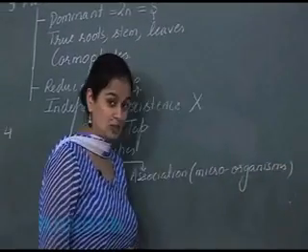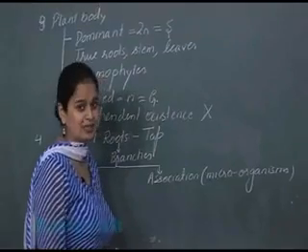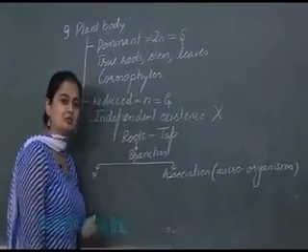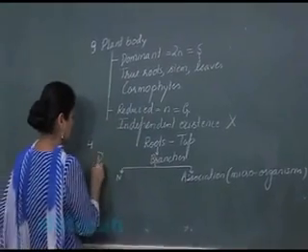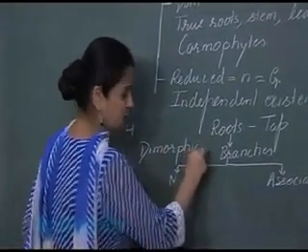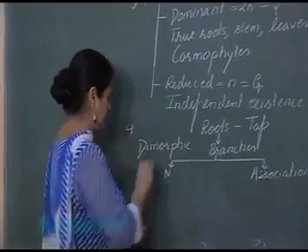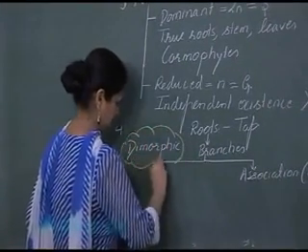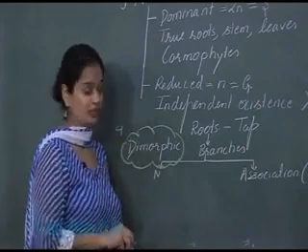So it means that two types of root branches are present, or you can say the root branches show dimorphic condition.